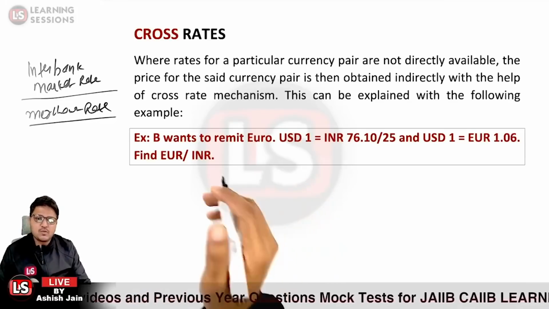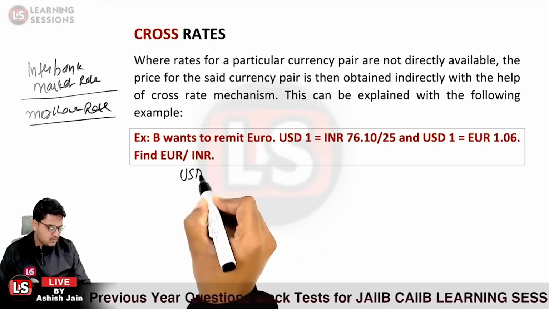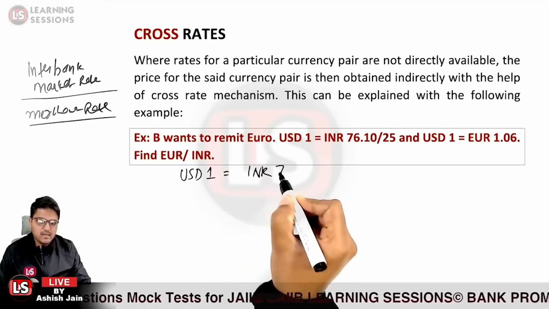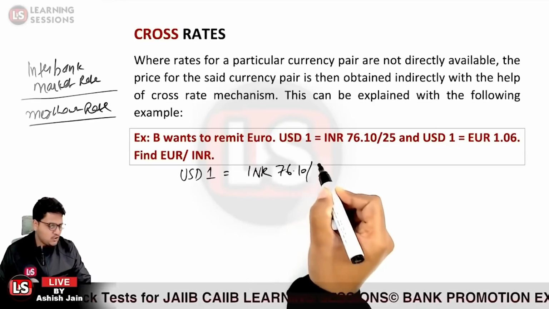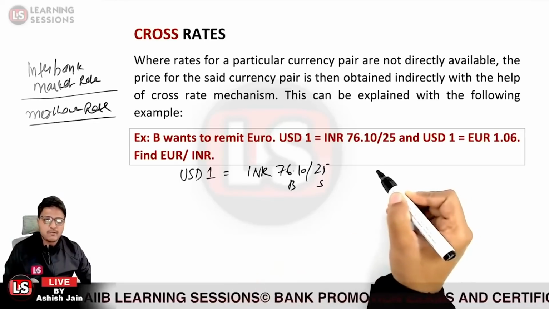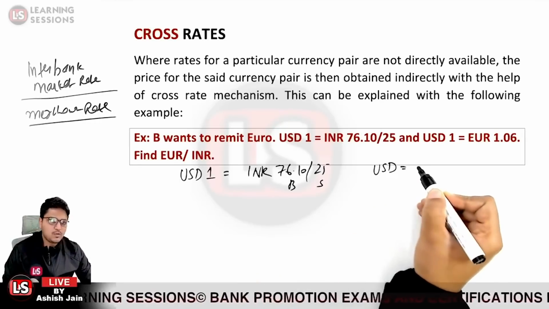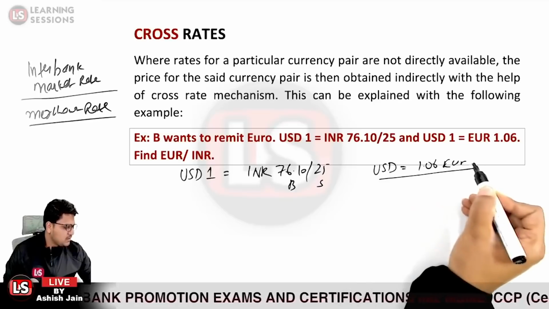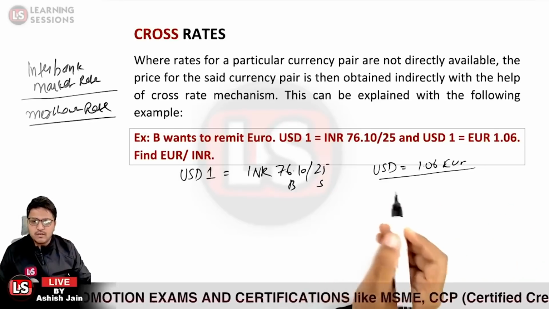So USD 1 is equal to INR 76.10/25. So this is the buy rate, this is the selling rate. And further we are provided that USD 1 is equal to 1.06 euro. So this is a scenario which is given to you.